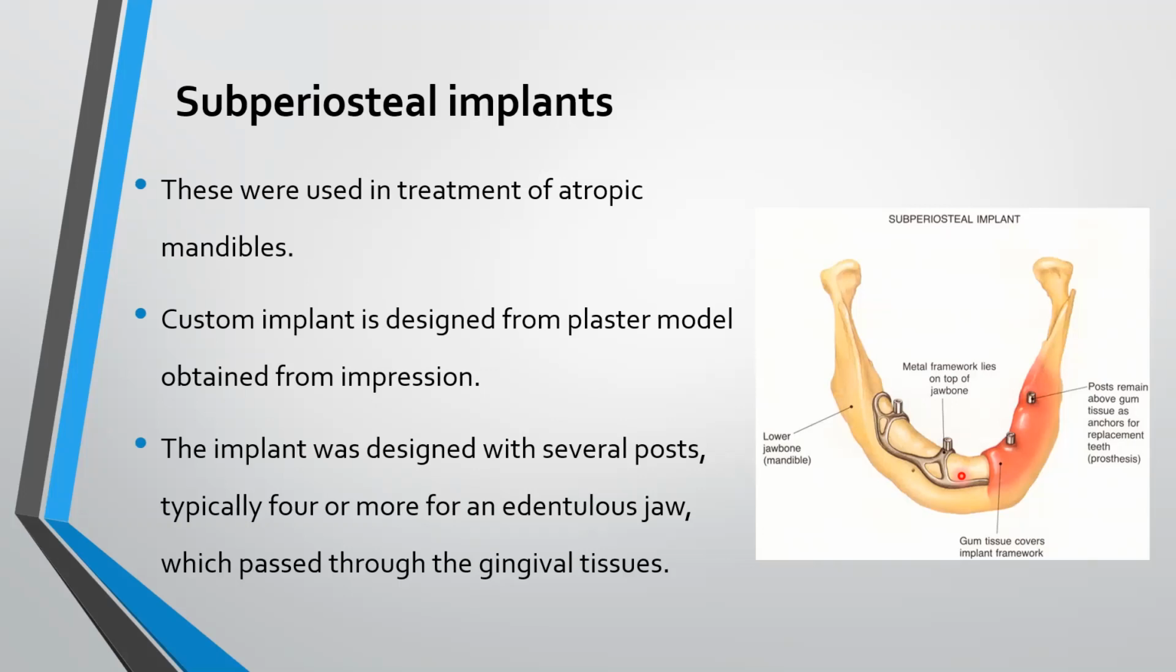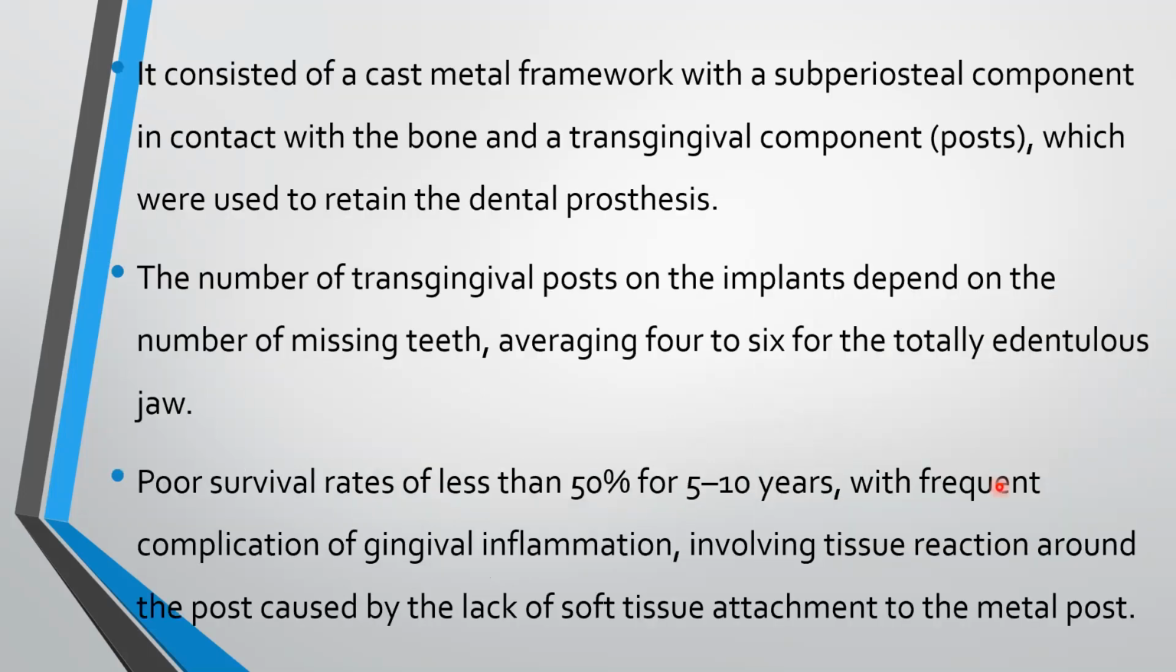Subperiosteal implants were kept on the bone and were placed underneath the gums, but above the jawbone. These posts remain above the gum tissue as anchors for the replacement of teeth. The gum tissue covers the implant framework. It consisted of a cast metal framework with a subperiosteal component in contact with the bone and a transgingival component, which were used to retain the dental prostheses.